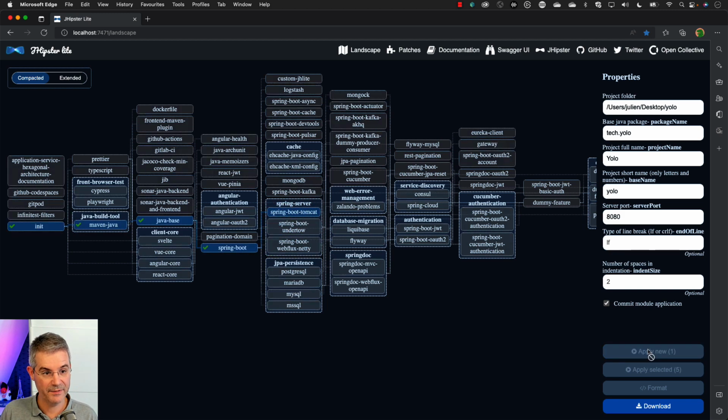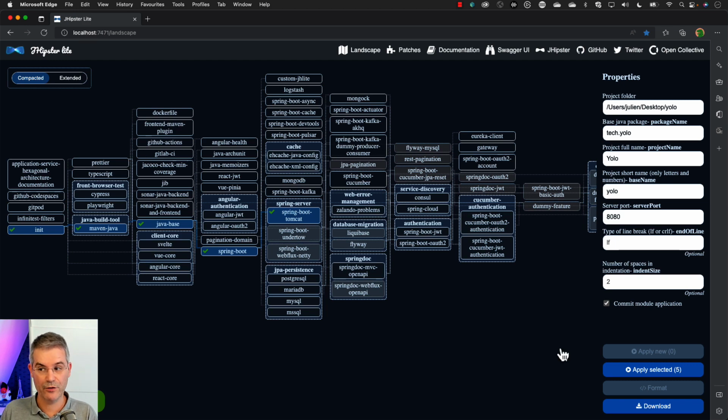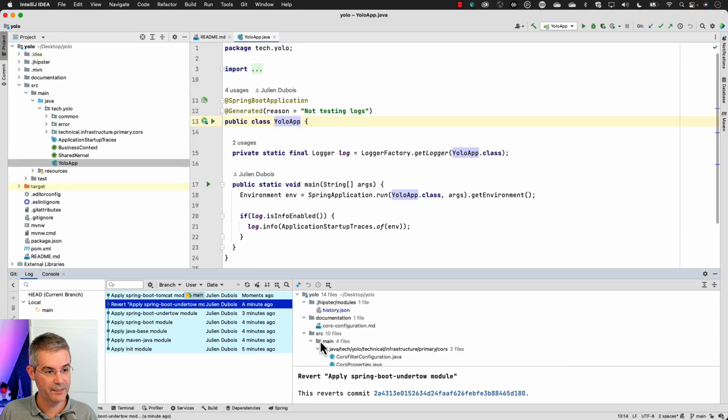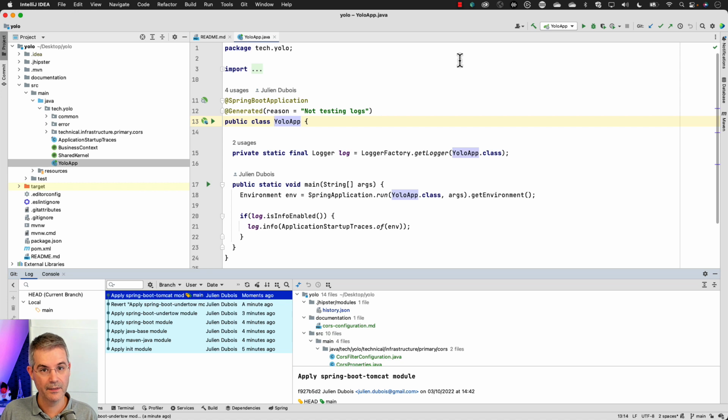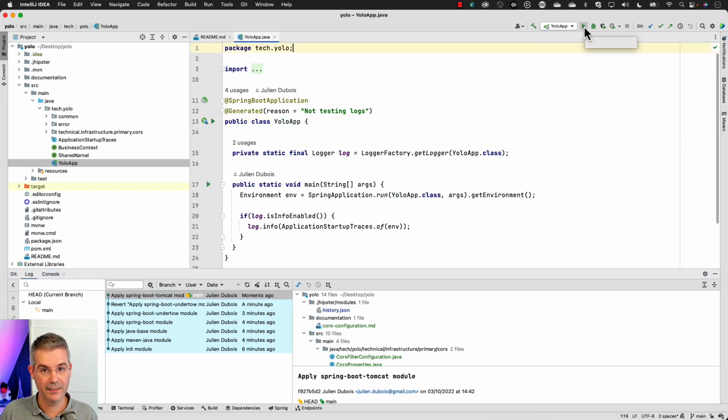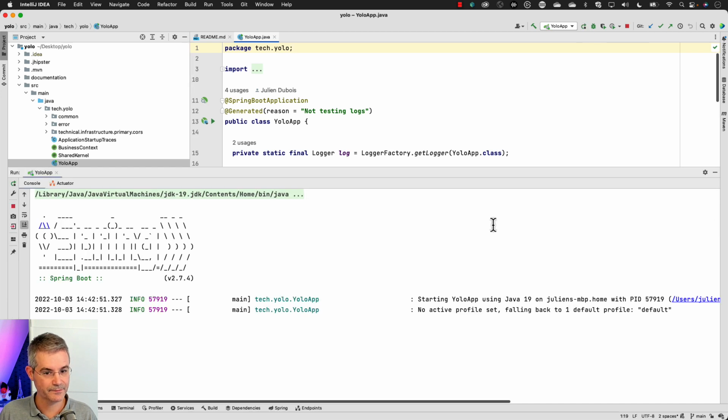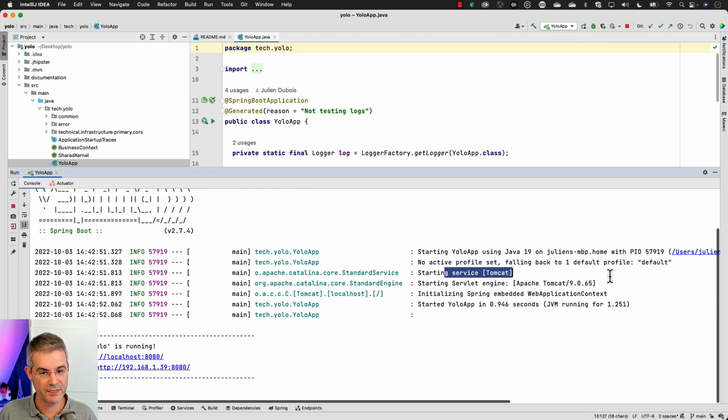And let me apply Tomcat. If I go back now to IntelliJ here, you can see that Tomcat appeared. I'm going to build the project again. And now this time when I start this project, instead of using Undertow, that project is going to use Tomcat. Let me run my app. And as you can see, we're using Tomcat now.